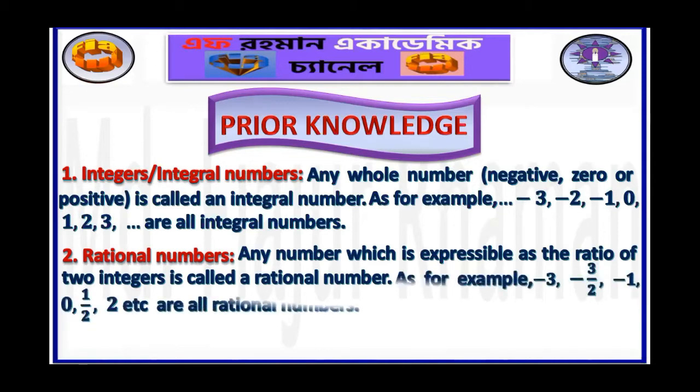As for example, -3, -3/2, -1, 0, 1/2, 2, etc. are all rational numbers. -3 is a rational number as -3 can be expressed as the ratio of -3 and 1. In the same way, all integral numbers are rational numbers.